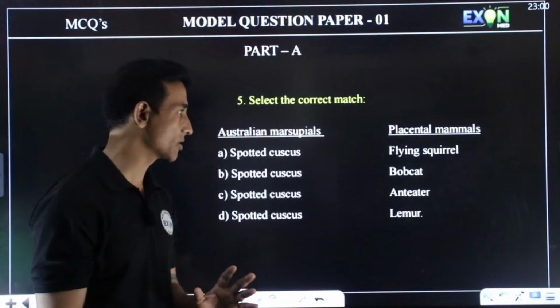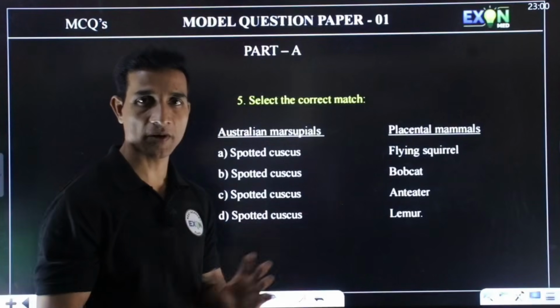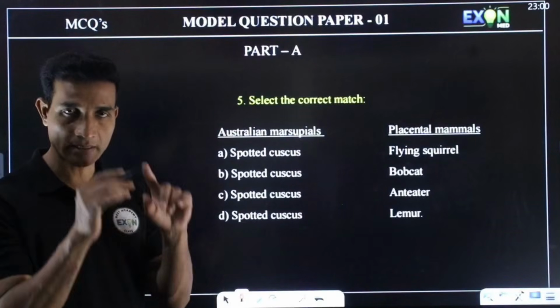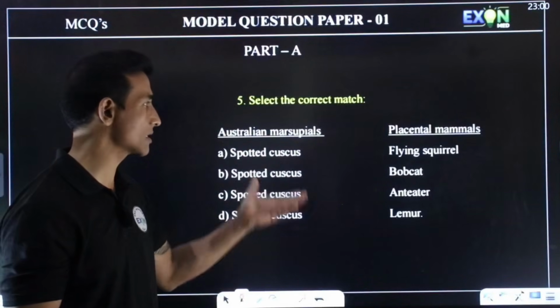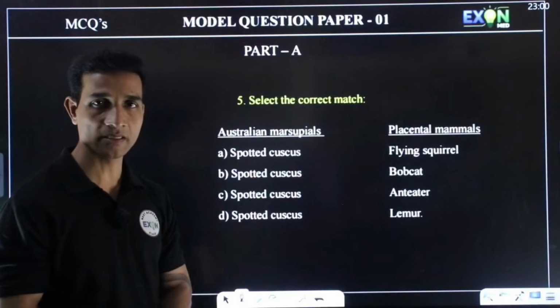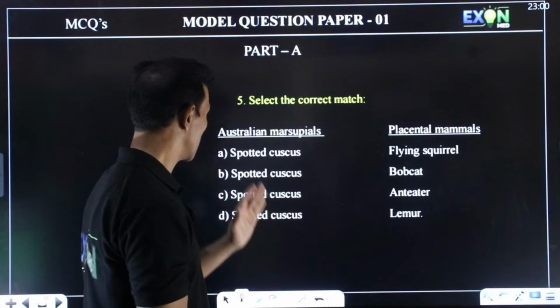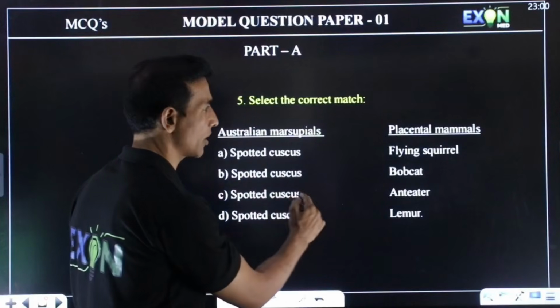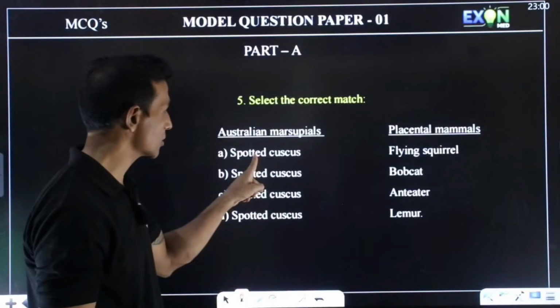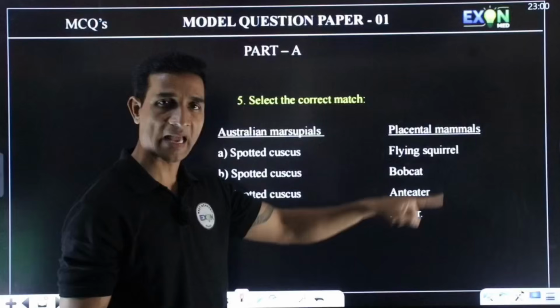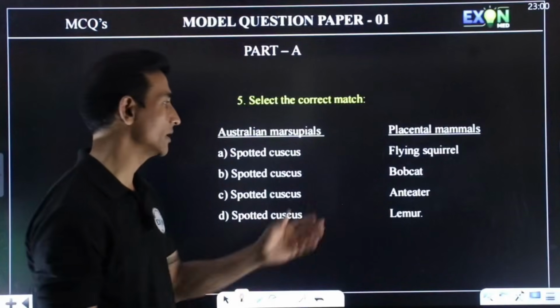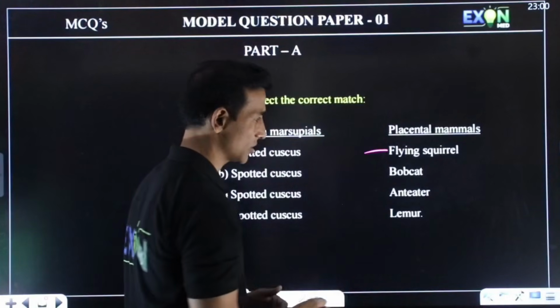Select the correct match. This question is from evolution. There is a diagram where they have given Australian marsupials and placental mammals. We have to identify which Australian marsupial is matched with its placental mammal. Spotted cuscus matched with flying squirrel, but actually this is the flying phalanger.